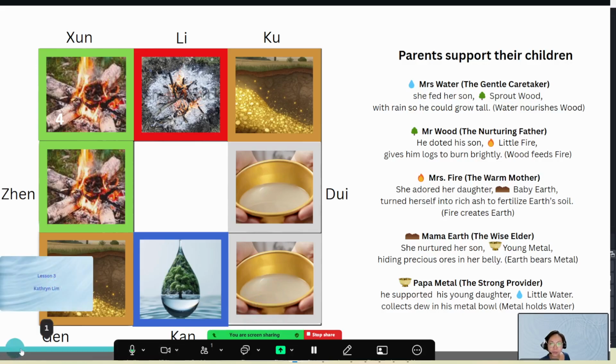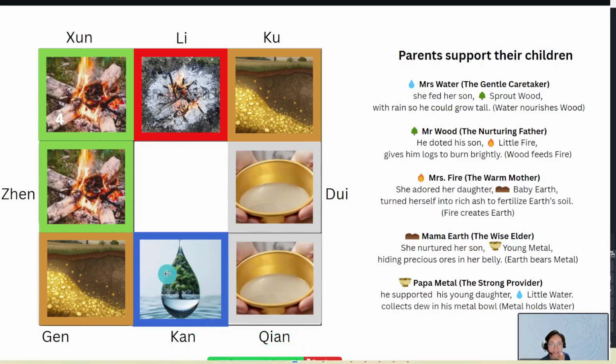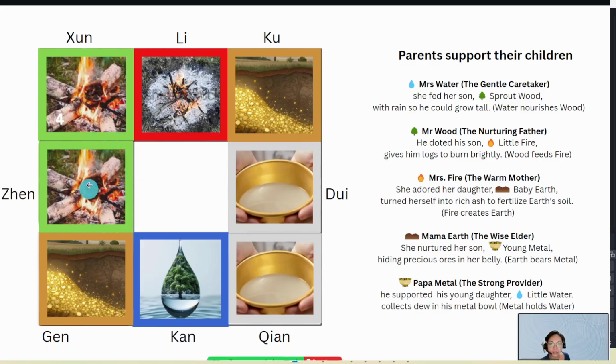So now I've put the five elements into this Qi Men chart, the trigram, so we can get a better understanding of where each element sits in the chart. For instance, this is the water. Zhen and Xun, these are the wood. And Li is fire because it's represented here as fire and it's red color. I've highlighted the boxes with colored borders so they're easily identifiable. And then this is Kun.